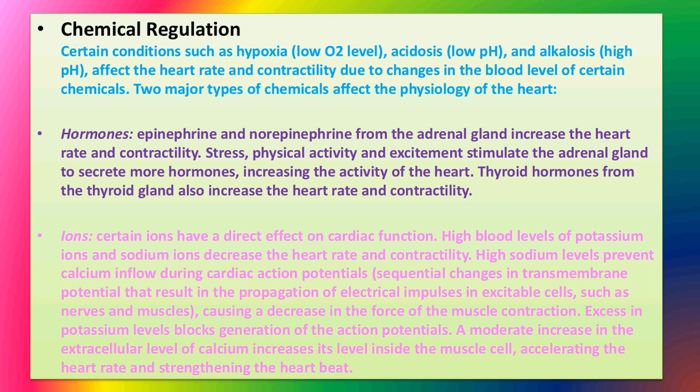Now comes the second major type of chemical that affects the physiology of the heart. Hormones we have already studied. Now comes ions. Which ions are responsible? Potassium ion, sodium ion and calcium ion are all responsible. Certain ions have a direct effect on the cardiac function, that is on the heart function. High blood levels of potassium ion and sodium ion decrease the heart rate.